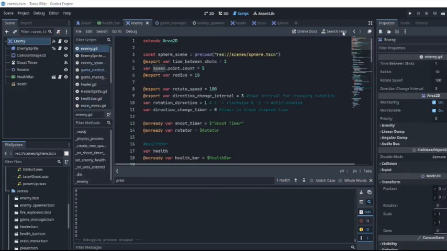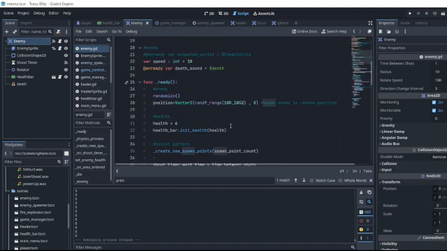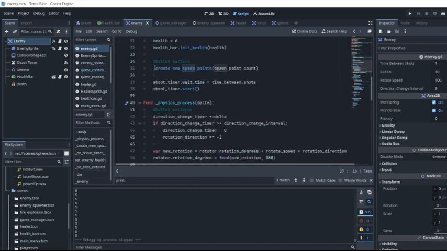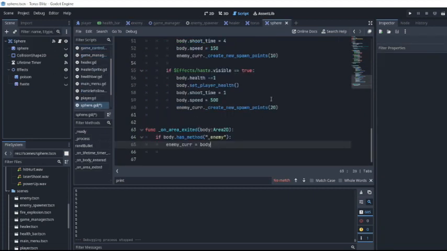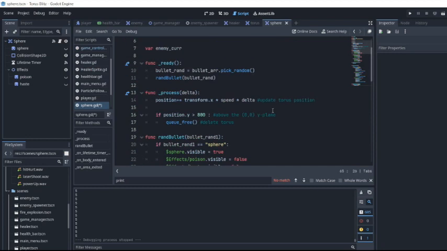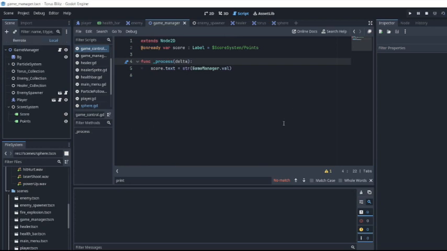Okay, I've come to a solution known as function override. Alright. So since we are using the ready function to set up everything, I've created a separate method or function to create new spawn points. Alright. And over here I'm gonna create all the new spawn points. And whenever certain bullets hit the player, I'll call this function and set the value of how many nodes I want to spawn, right? So with that one, it should be working.